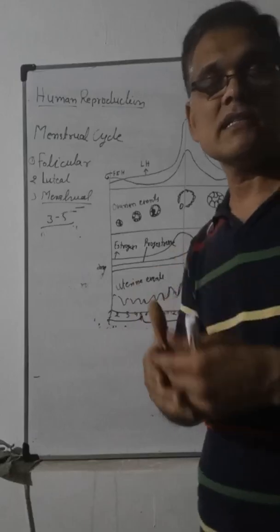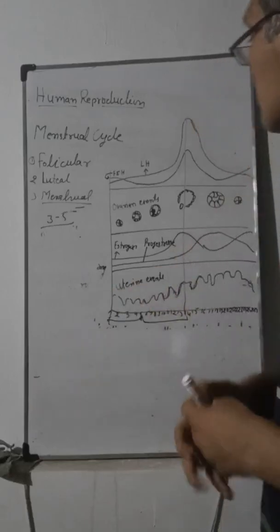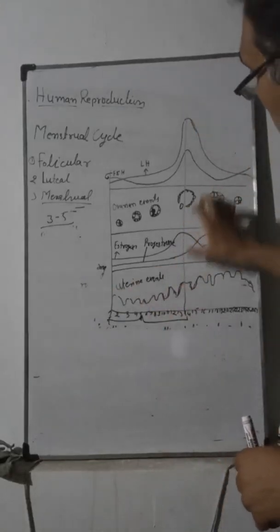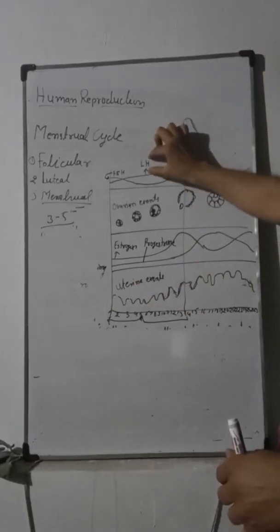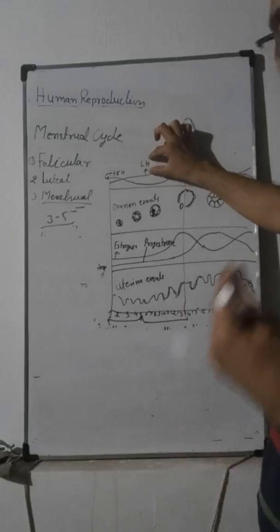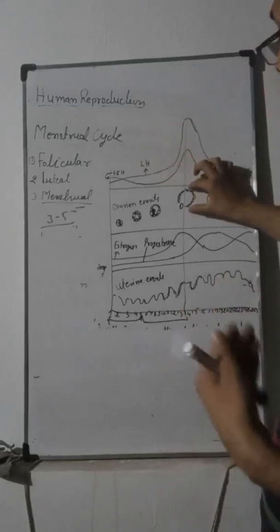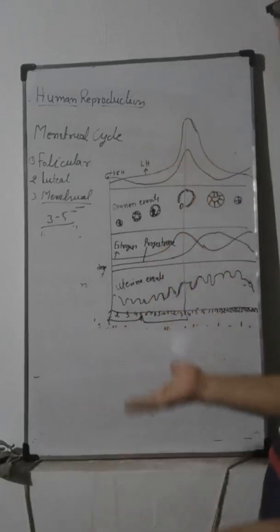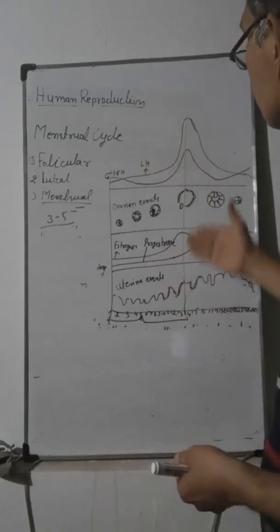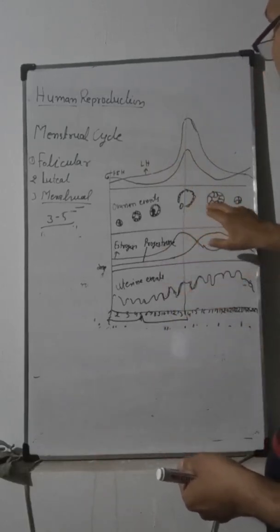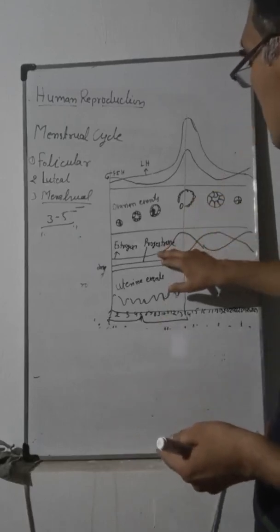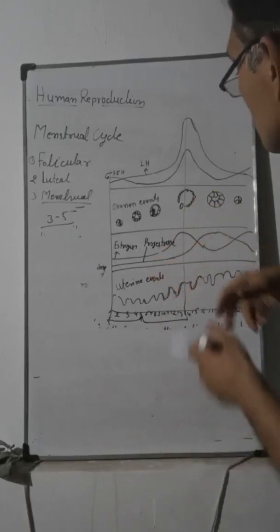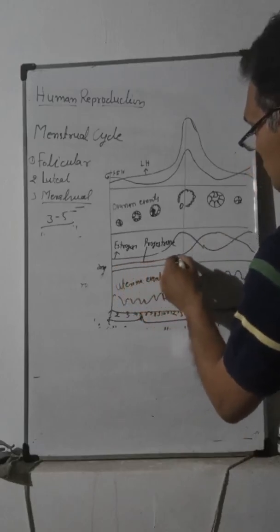Due to FSH and LH, the Graafian follicle will mature till the 14th day, and on that day luteinizing hormone is at its peak, which ruptures the Graafian follicle. This is known as ovulation, and after that the empty Graafian follicle, known as corpus luteum, releases progesterone hormone, and this progesterone hormone level increases after the 14 days.